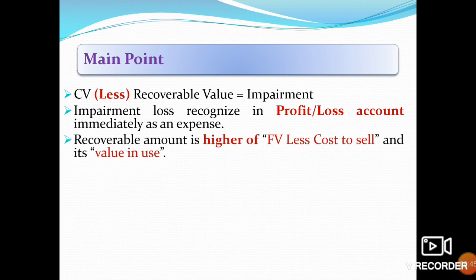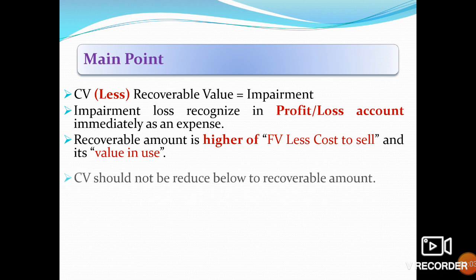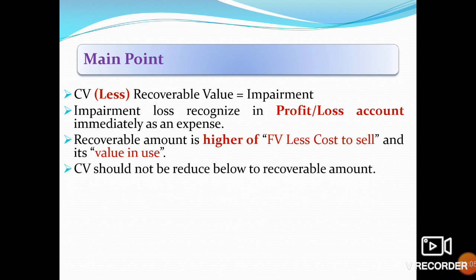Number 3, recoverable amount is the higher of fair value less cost to sell and its value in use. Recoverable value should be the higher of the two: fair value less cost to sell and value in use. Carrying value should not be reduced below the recoverable amount.